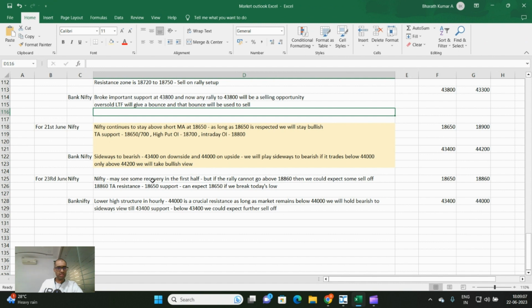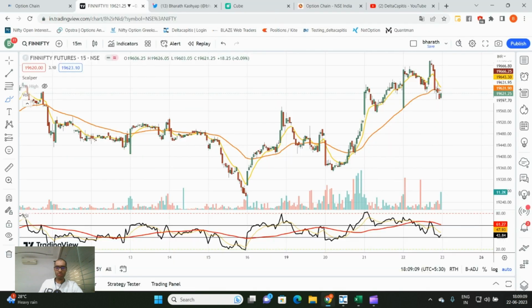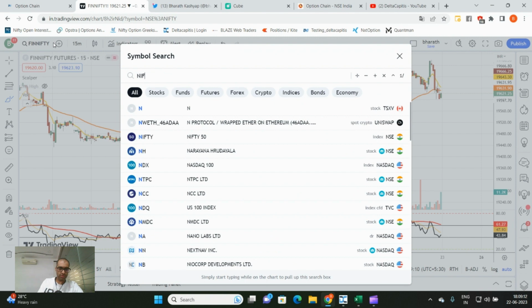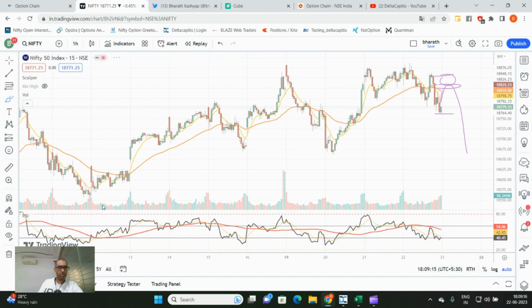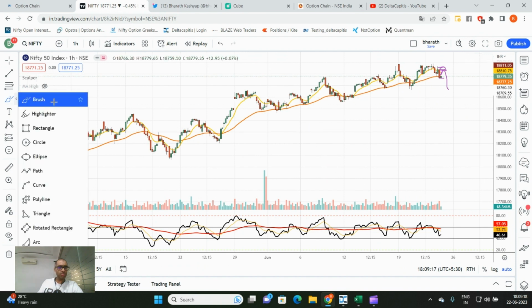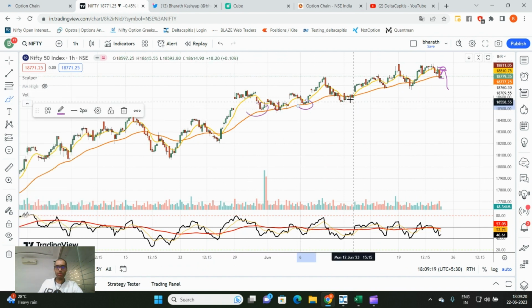Nifty may see some recovery in the first half. Why am I saying it may see recovery in the first half? Because if you are following me constantly, I had told on an hourly chart, every time price came to this long-term moving average, there has been a bounce. And now we are right there at the same thing, right? So there is a possibility of a small up move, and then we will have to retract from there.